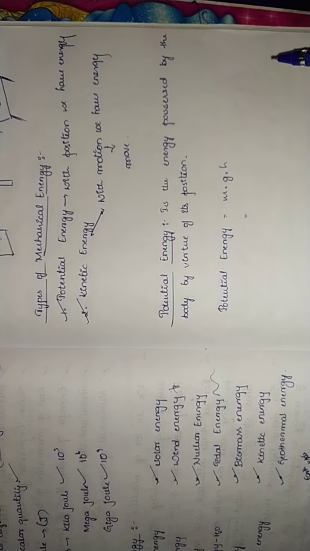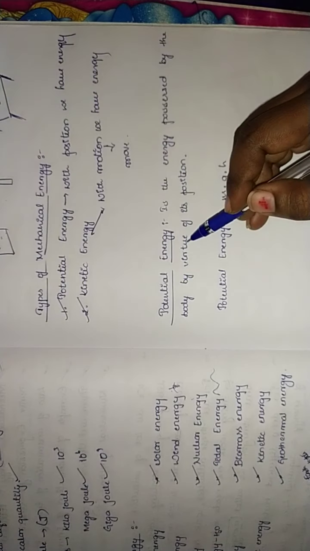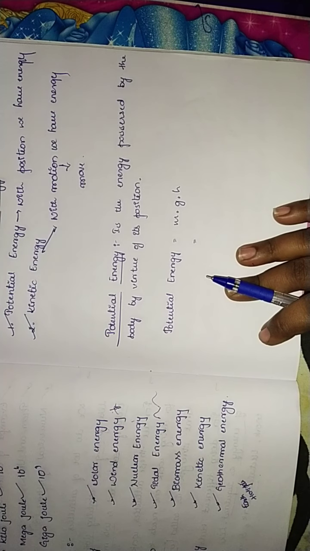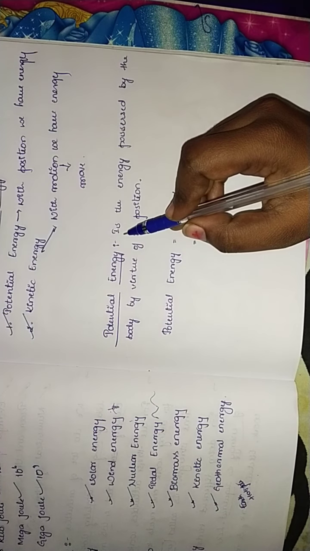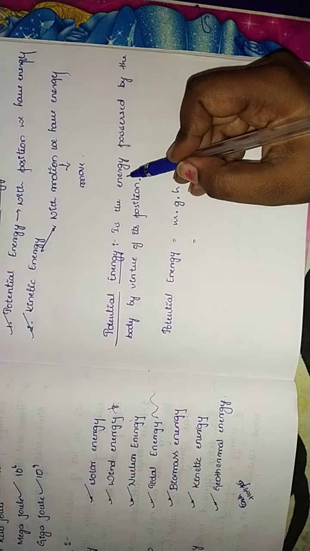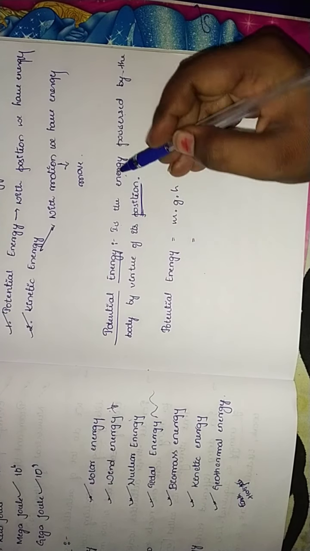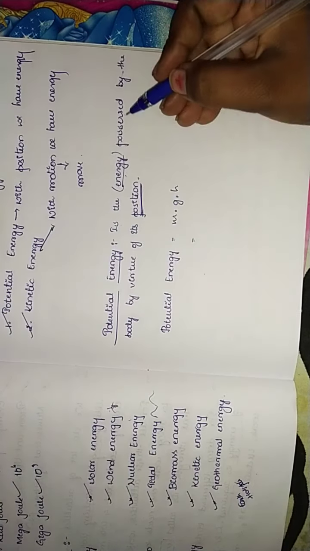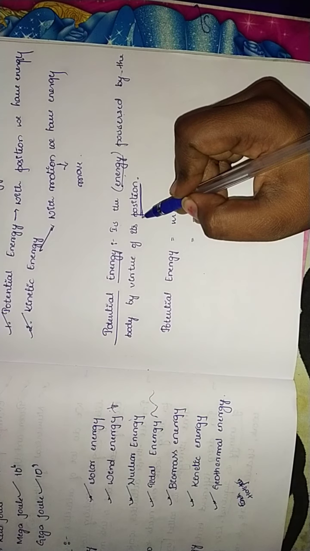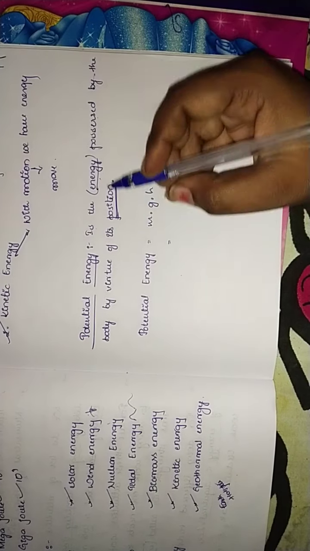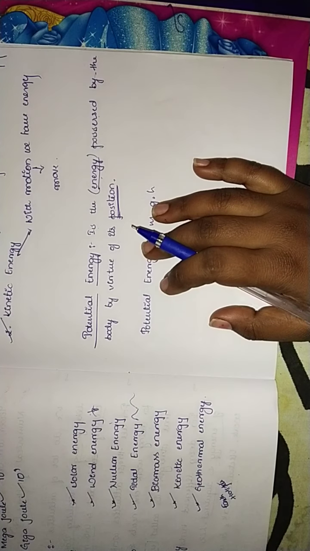So now let us study about potential energy. Potential energy means it is the energy possessed by a body by virtue of its position. Energy possessed by virtue of position. So the energy that comes from position, we call it potential energy. Got it? So potential energy means which will be with position.